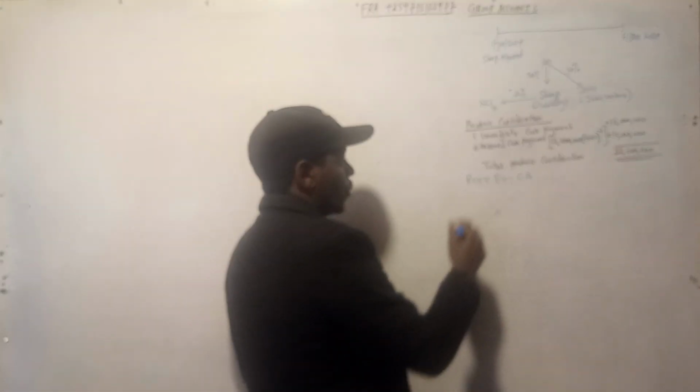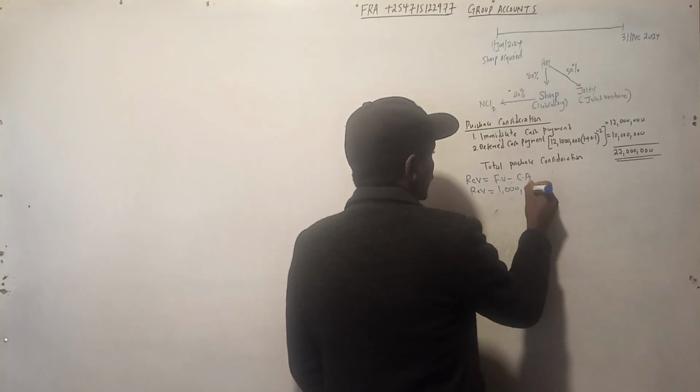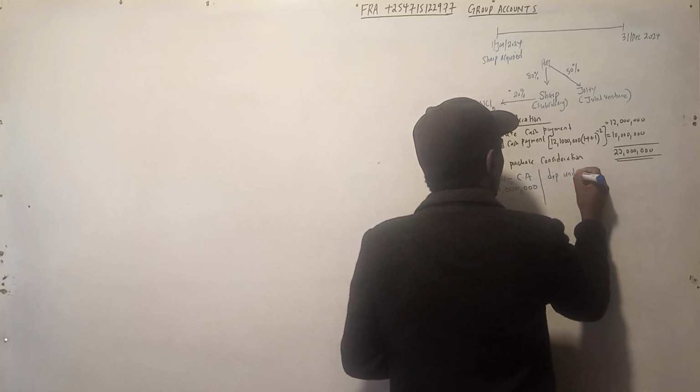So in this case, we were given directly the revaluation of Kenya shillings 1 million. So we know we have a revaluation of 1 million. Remember, it will affect two accounts: the PPE account, and it will also lead to something called depreciation undercharge. So we need to compute depreciation undercharge.